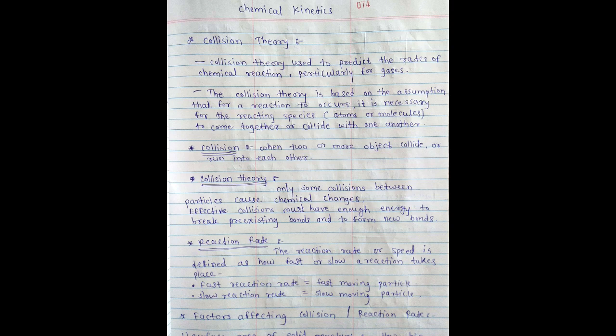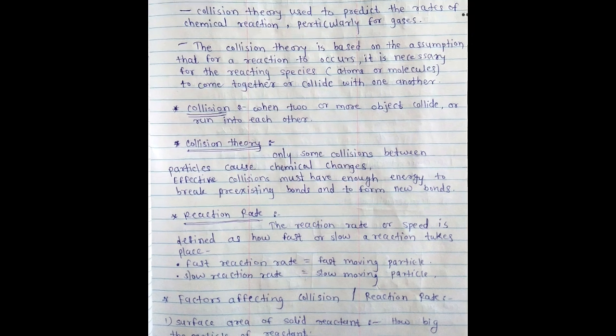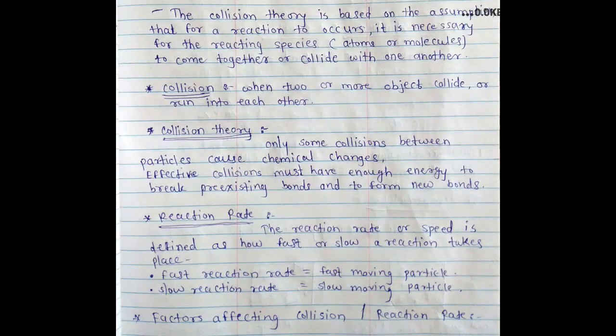Collision theory is used to predict the rates of chemical reactions, particularly for gases. In chemical kinetics, collision theory is mostly preferred for gaseous reactions. The collision theory is based on the assumption that for a reaction to occur, it is necessary for the reacting species, that means atoms or molecules, to come together or collide with one another. Only some collisions between particles cause chemical changes.